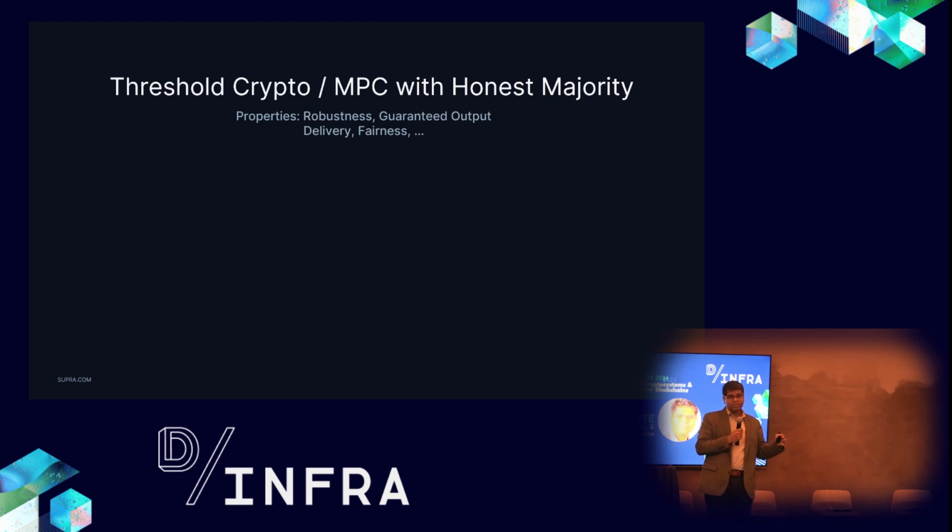I'll be focusing on the setting which is called honest majority, where I want to make sure that the computation finishes. From the previous talk, when he mentioned that you require t equal to n divided by 3, otherwise things will not complete. Here I'm going to work in an even less strict setting, which we call honest majority. That means that as long as you have 51% honest parties or parties which are functioning, you will continue to have things working for you. But after that, it will not work for you. And the term that is employed is robustness to the environment, or guaranteed output delivery.